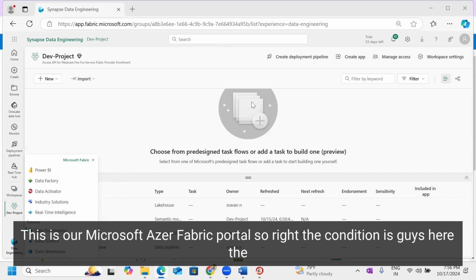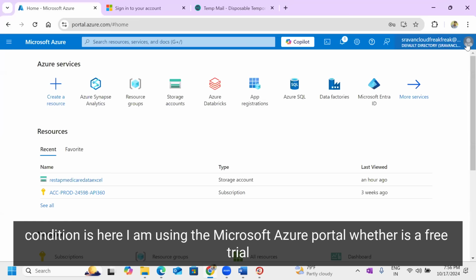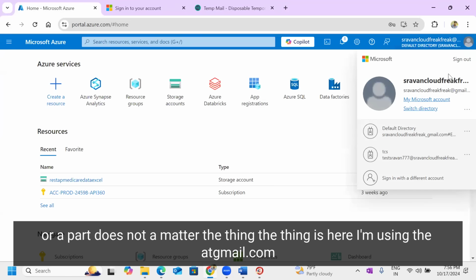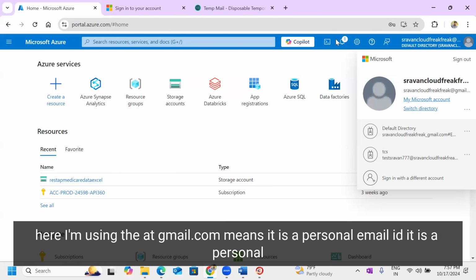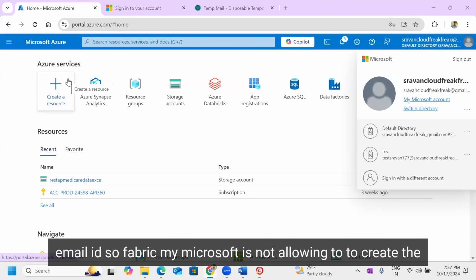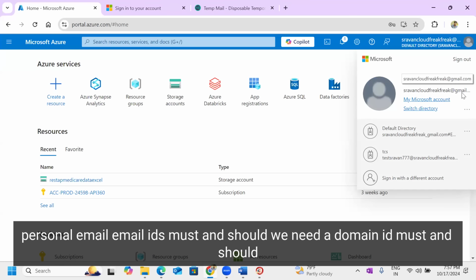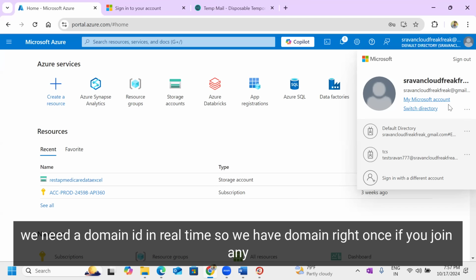This is our Microsoft Azure Fabric portal. The condition here, guys, is that I'm using the Microsoft Azure portal, whether it's a free trial or pay as you go, it does not matter. The thing is, I'm using an at gmail.com address, which is a personal email ID. Microsoft is not allowing personal email IDs for Fabric. We must have a domain ID in real time.